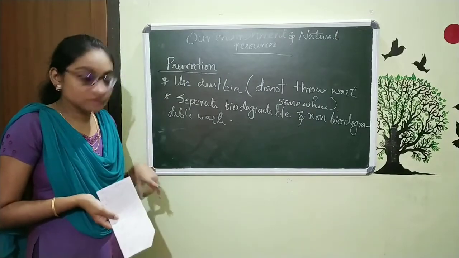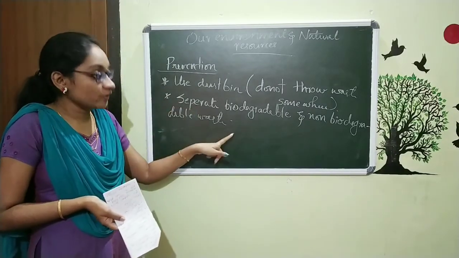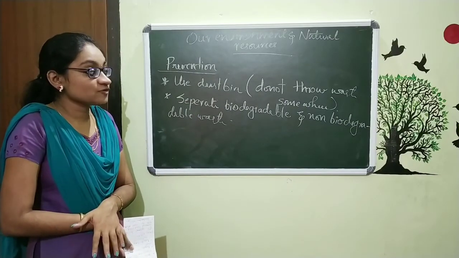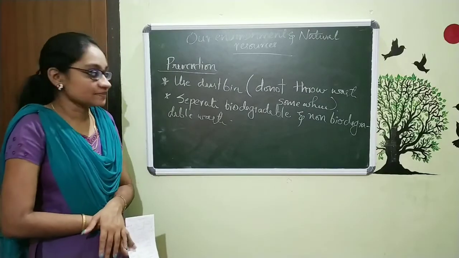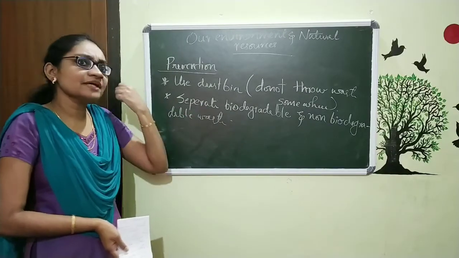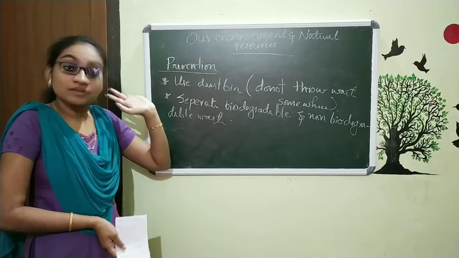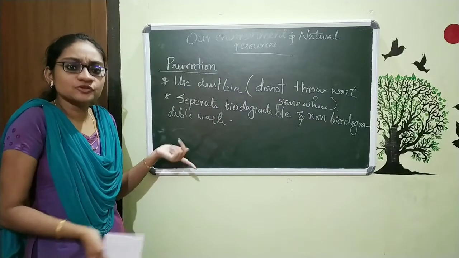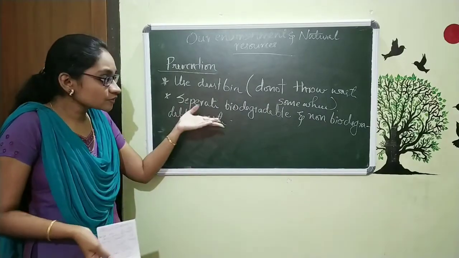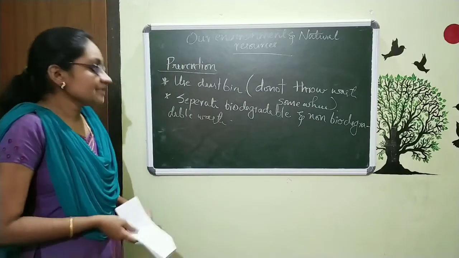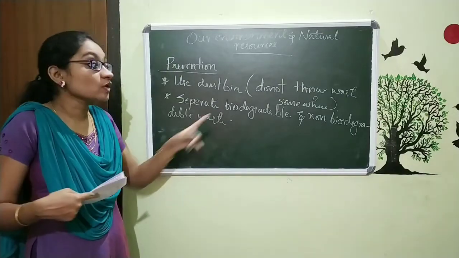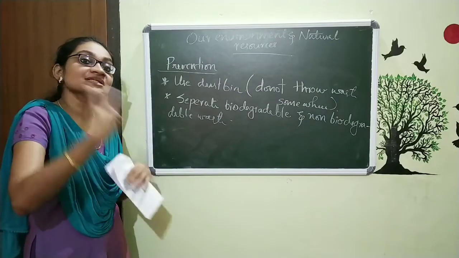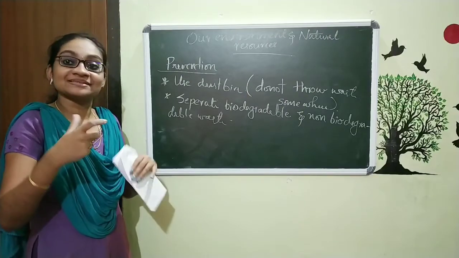And so that's why we are saying that separate the biodegradable and non-biodegradable waste. What is the advantage for this separation? The thing is very simple. This biodegradable waste will be degraded by the microorganisms. But what about the non-biodegradable waste? We just want to find some other method to reuse it. That means we call it recycling of non-biodegradable waste. Recycling means we are using this non-biodegradable waste in another form.